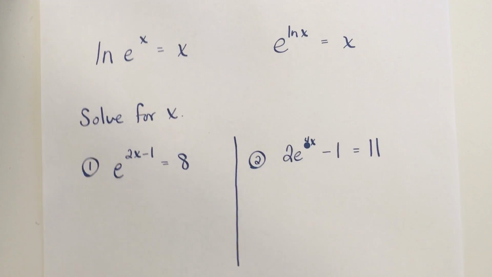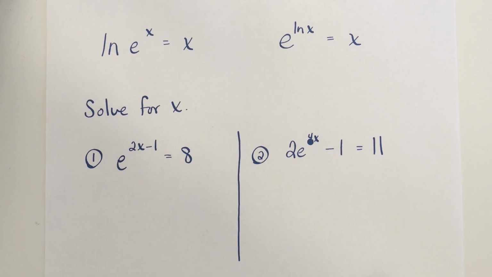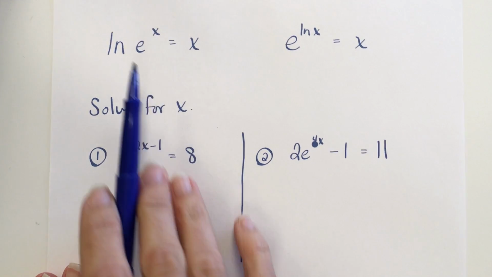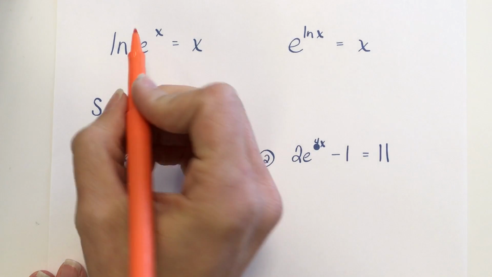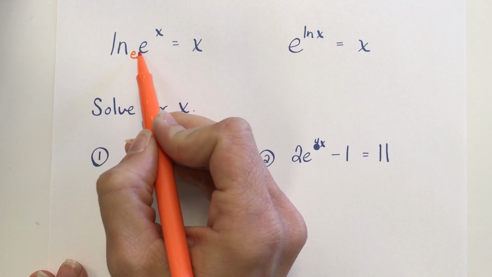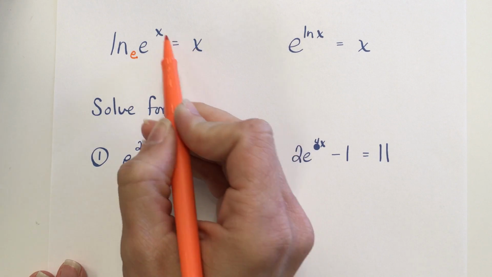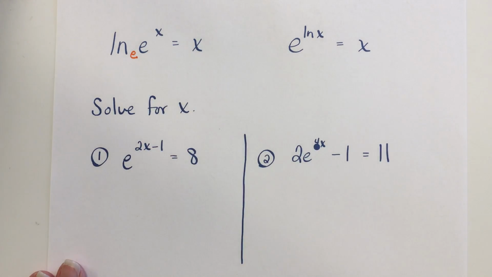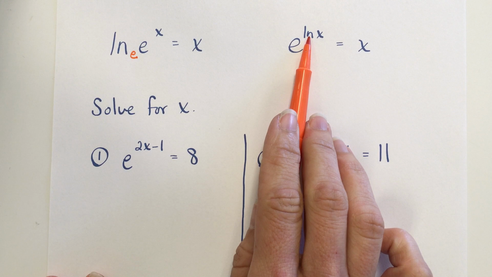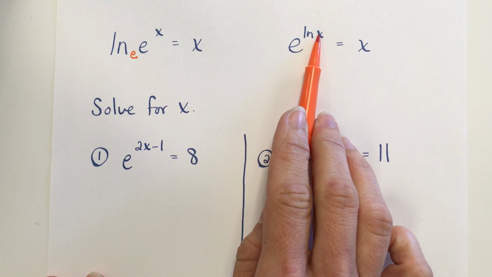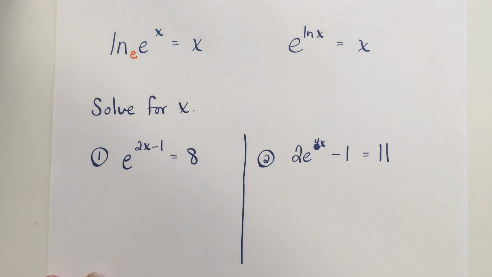Now what we're going to do first is just solve some equations, and you've done this before, even as early as Algebra 2. At the top I have a couple of properties. If this is ln, remember your subscript here is an understood e, and anytime these two things are the same, then it's just going to be equal to whatever the exponent is. That's a property we had looked at earlier. And on this one, if you have e to a natural log, then whatever you have as your argument is what this will be equal to. So just a couple of properties that we're going to use along the way.